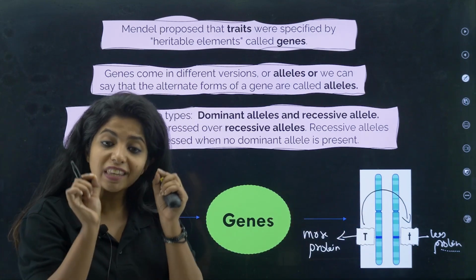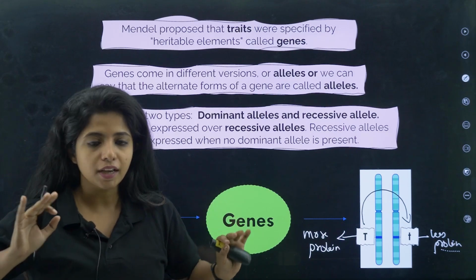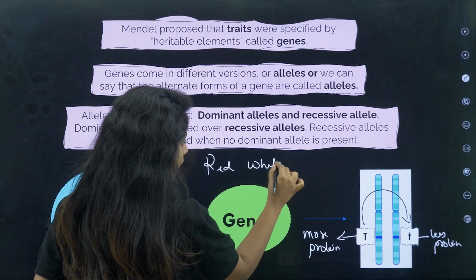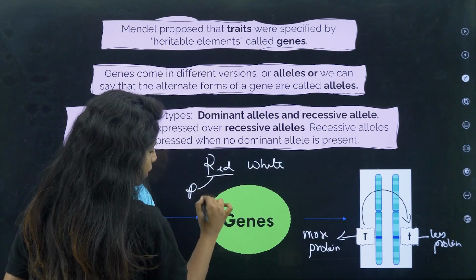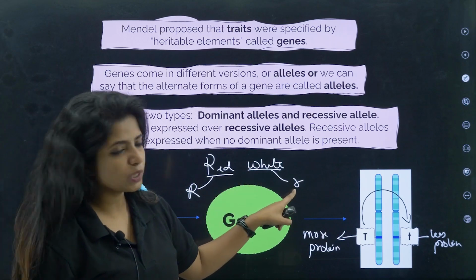So whenever I use capital letters, just understand that I am talking about a dominant allele. For example, in the case of red and white, red was denoted by capital R, white was denoted by small r. So why is white not denoted by small w?